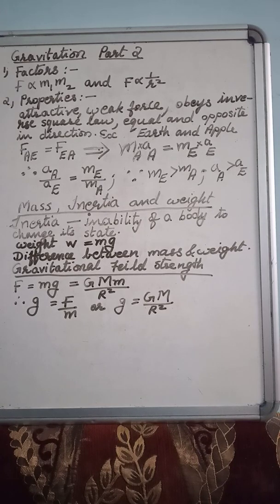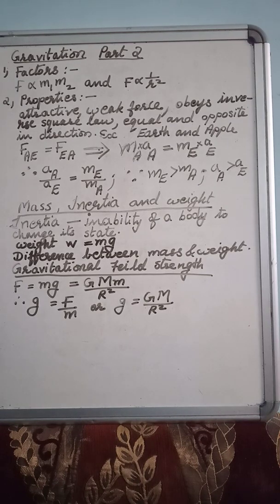So in the last class we have learned Newton told that any two bodies present in the universe attract each other. And this attracting force formula also we have learned, capital G m1 m2 upon r square, in which m1 and m2 are the masses of the two bodies about which we are discussing, and r is the distance between the center of the one body to center of the other body.